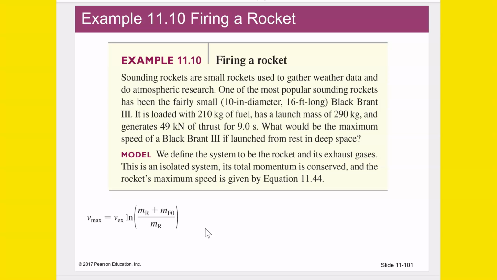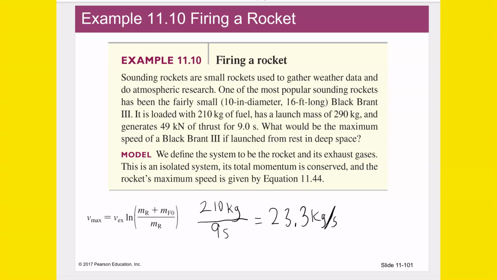So, how much fuel do we have? We have 210 kilograms of fuel, and that whole thing is burned in 9 seconds. So dividing by 9 seconds gives me 23.3 kilograms of fuel per second. All right, so that's the mass per second. We want to know the meters per second.